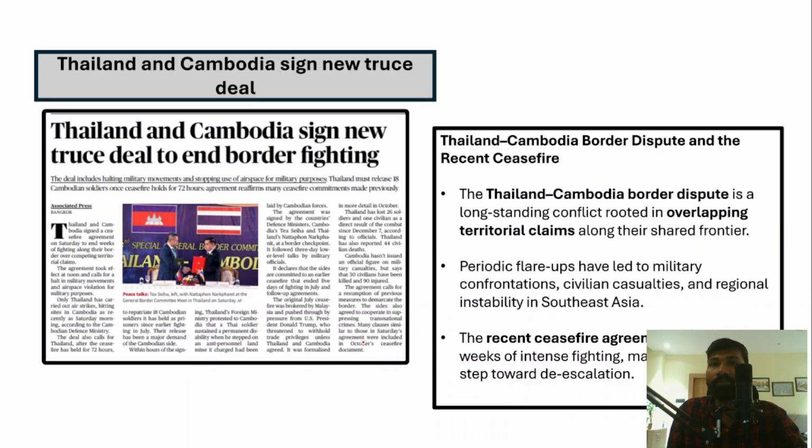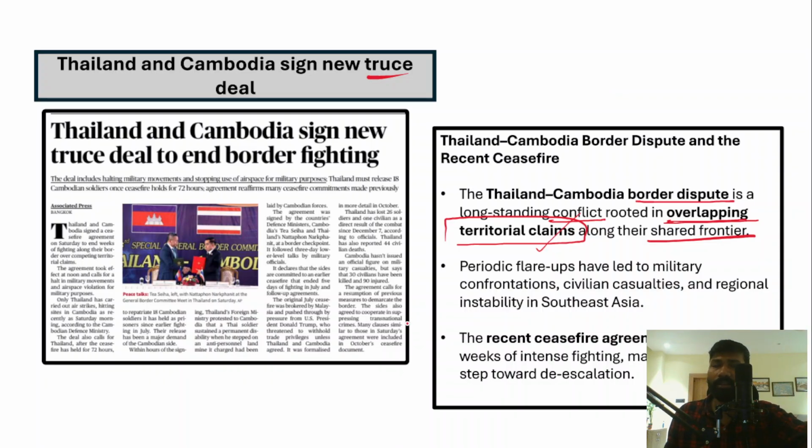So they have decided to sign a new truce deal. Right. So Thailand and Cambodia are Southeast Asian nations. They have been facing a border dispute, and it is a long-standing conflict. It is rooted in overlapping territorial claims. So they have a boundary, but Cambodia claims some places within Thailand, and Thailand also claims some places within Cambodia. So therefore, they have overlapping territorial claims along the shared borders.